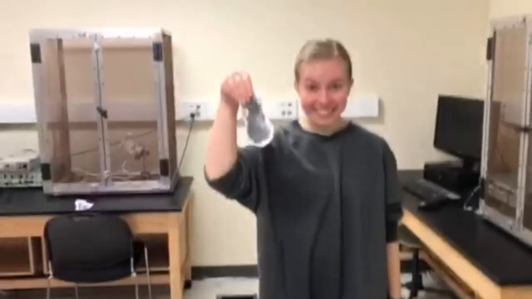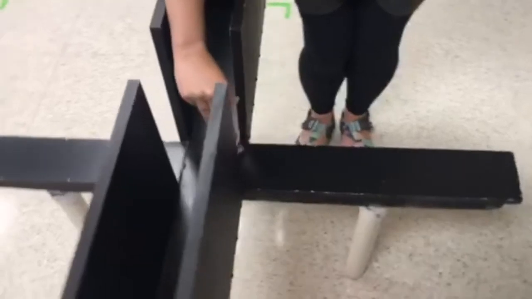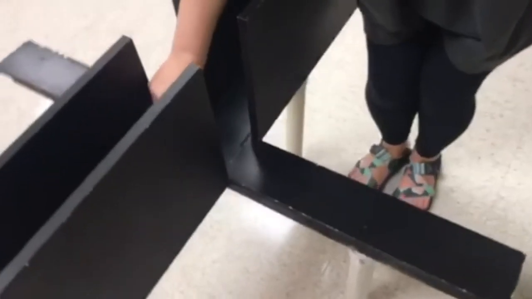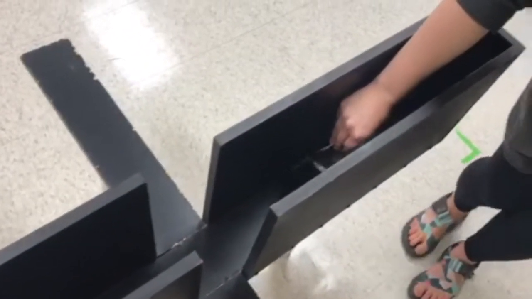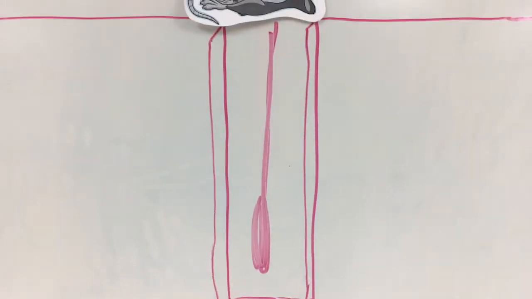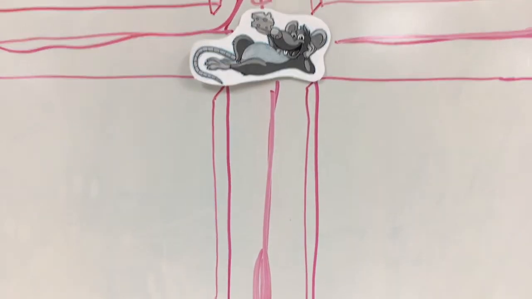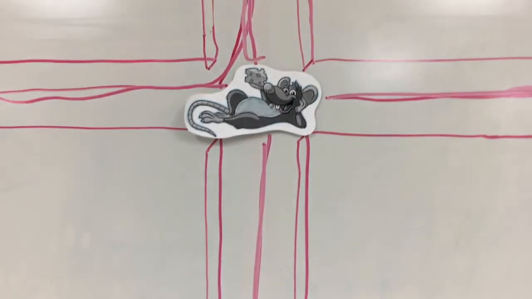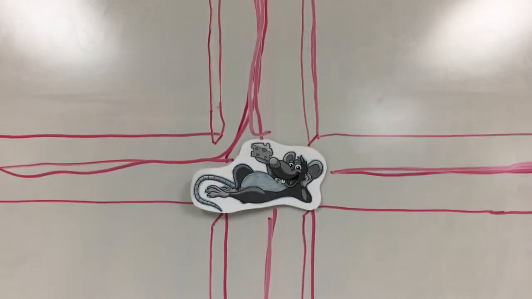The elevated plus maze consisted of a contraption of 4 arms facing each direction 90 degrees apart. 2 arms were open with no walls, and the 2 opposite arms were enclosed with walls on each side so the rats could not fall off. Each arm was 50 centimeters long and 10 centimeters wide, and the walls were 30 centimeters high on the 2 with walls. The entire plus was placed on 2 sturdy legs standing 50 centimeters off the ground.